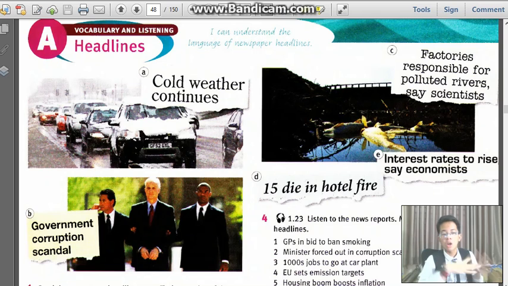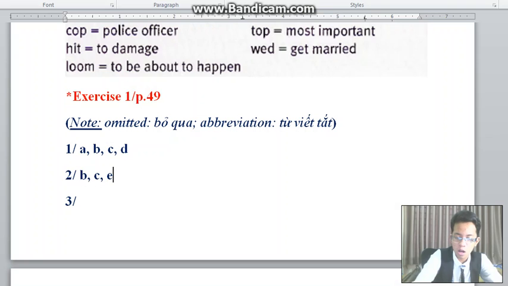It said that economists say that interest rates are going to rise. So they cut off the word are, they cut it out.